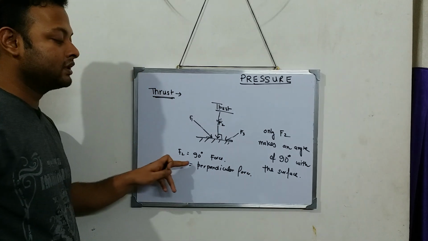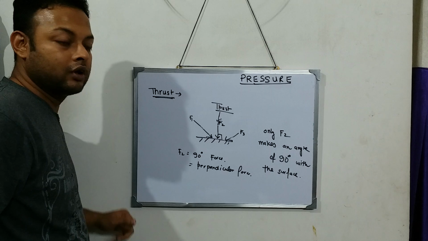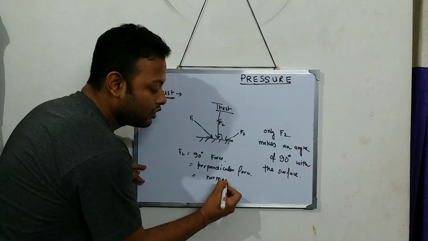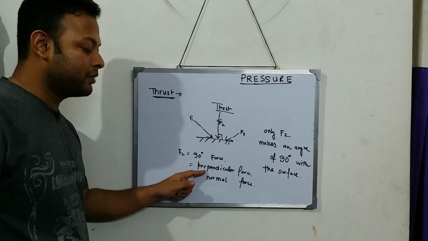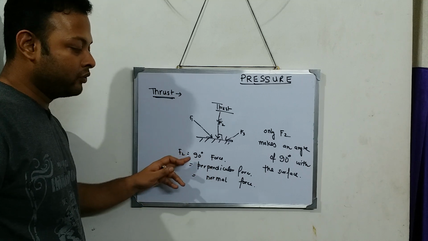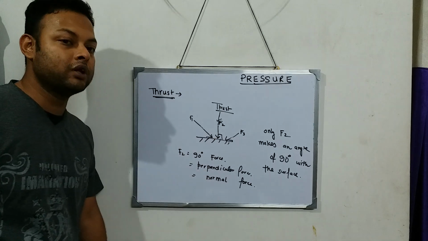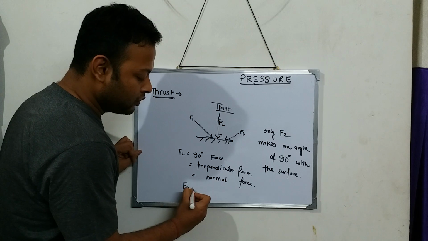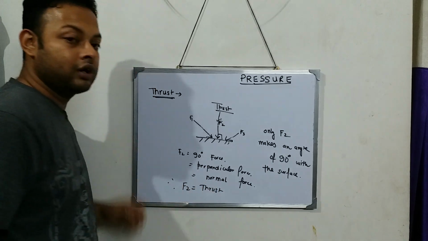So F2 is a 90 degree force, or a perpendicular force, or a normal force. All of 90 degree, perpendicular and normal have the same meaning. As F2 is a 90 degree, perpendicular, normal force, that is why F2 is called thrust.